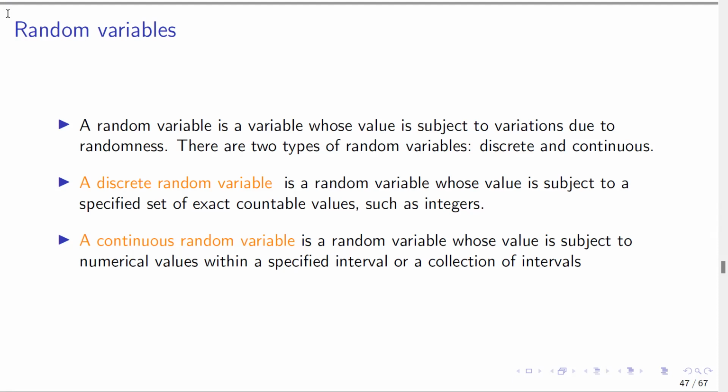So a continuous random variable can take values such as 1.5, because 1.5 is a number between 1 and 2. Or it can take a value such as 2.73, because it's a value between 2 and 3. So continuous random variables can assume values between two integer values, or between two specific values.